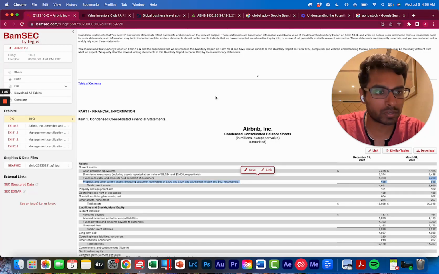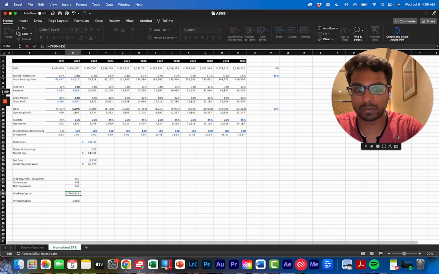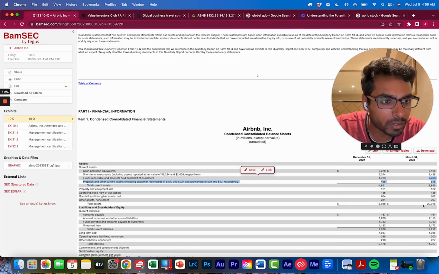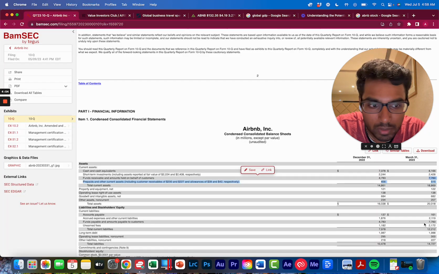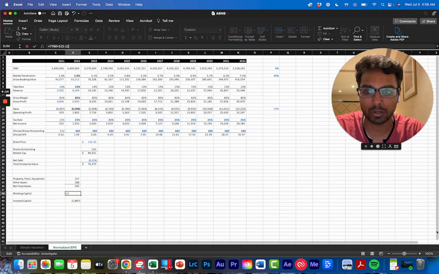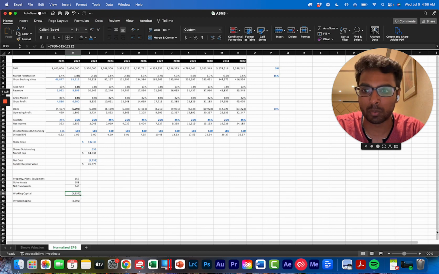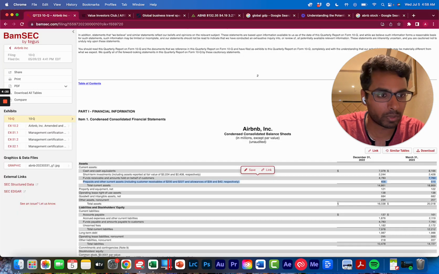So the working capital for Airbnb is actually 7760 plus 515 minus 12212. Okay, so the working capital is still negative. Property, plant, and equipment is like nothing.